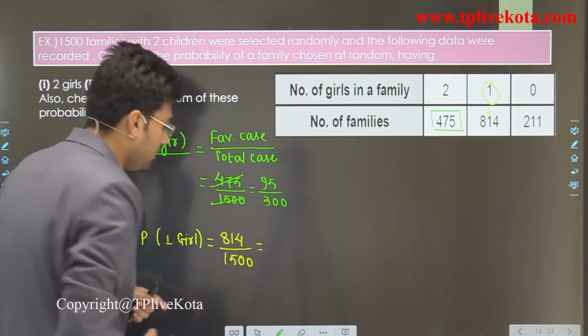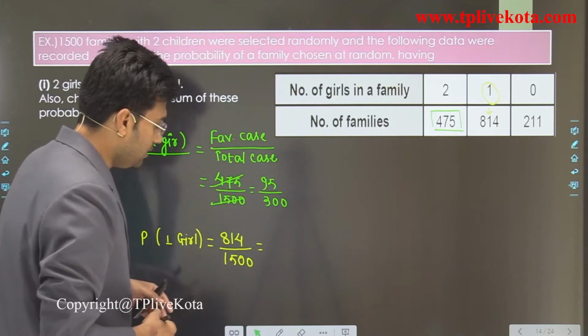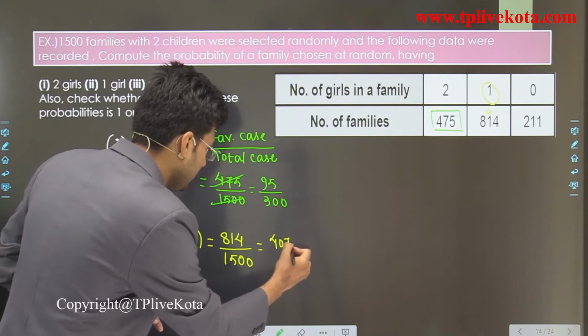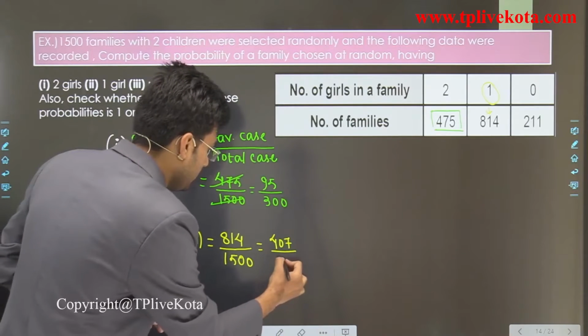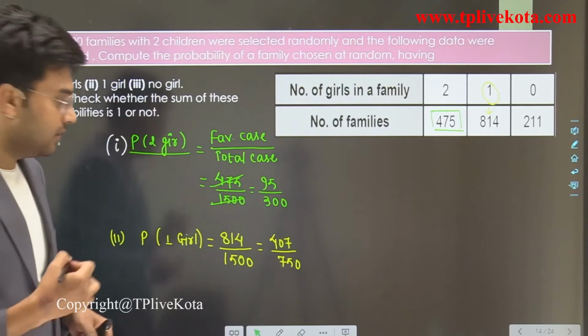So students, it is 814 divided by 1500, and when we solve this, what will we get here? It is 407 divided by 750.